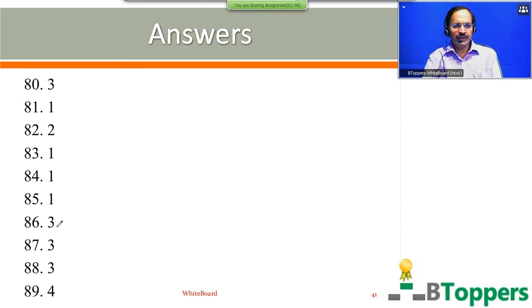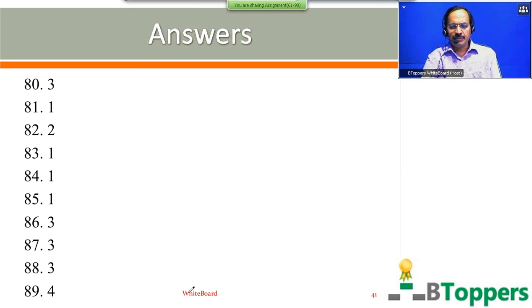For next three questions, 86, 87 and 88, third option is answer. For question number 89, fourth option is answer. Of course, I have not shown the question number 90. For question number 90, first option is answer.